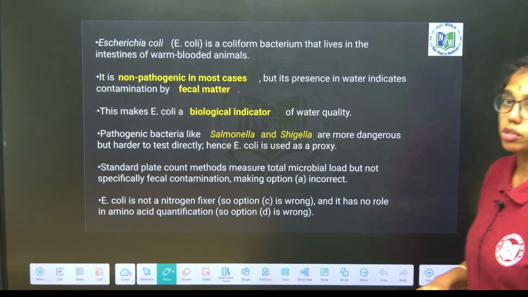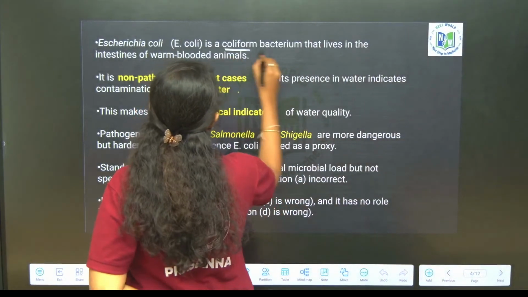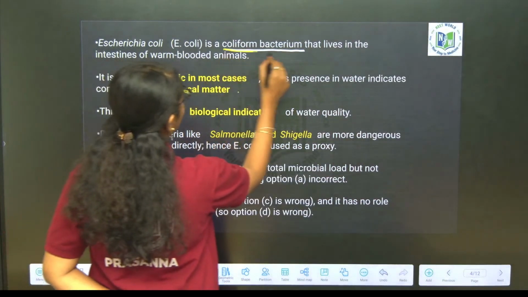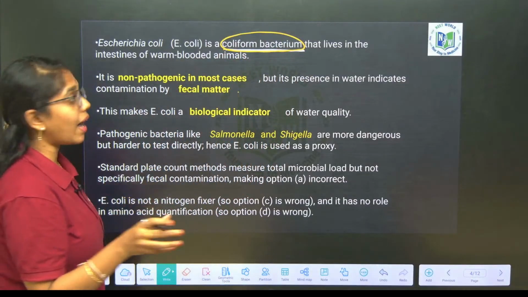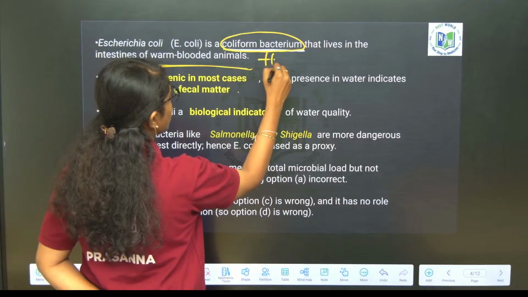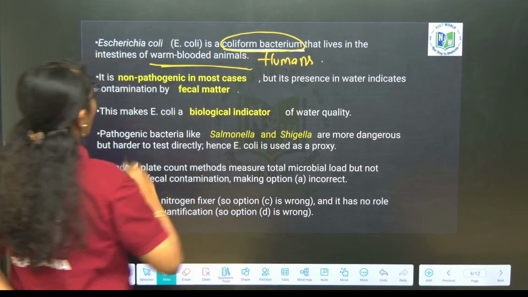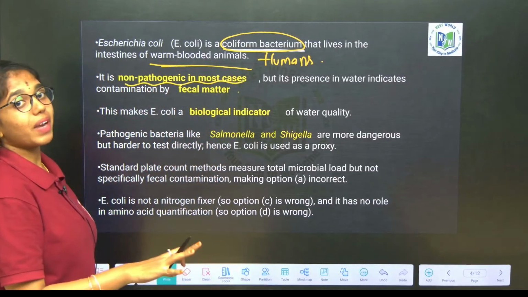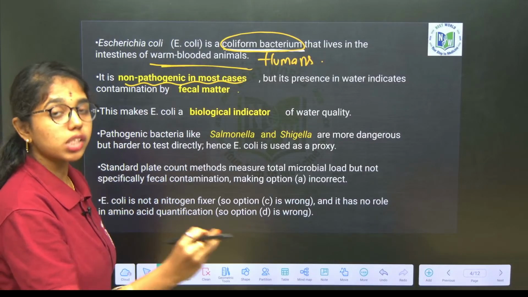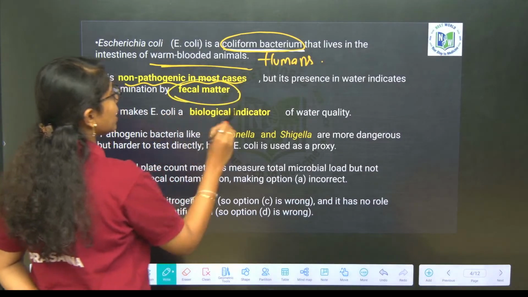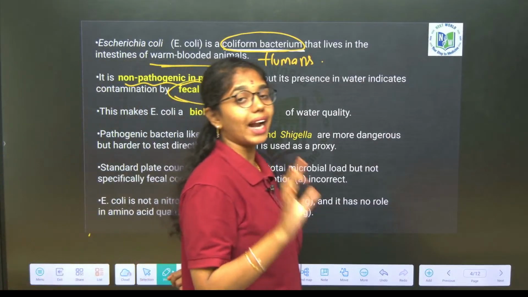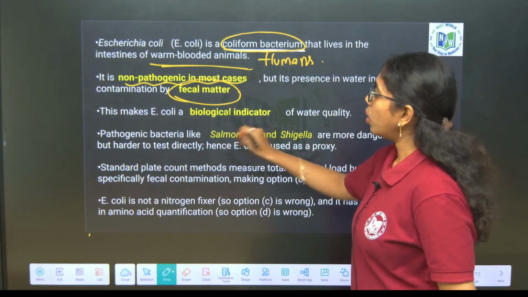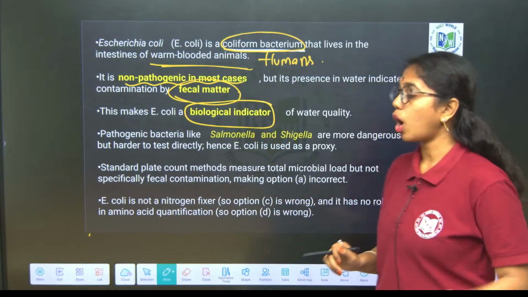Look into the theory also, beta. E. coli or Escherichia coli is a coliform bacteria that lives in the intestines of warm-blooded animals, including humans. It is non-pathogenic in most cases, but its presence in water will increase the toxicity of the water, and that leads to water contamination. This makes E. coli a biological indicator of water quality.